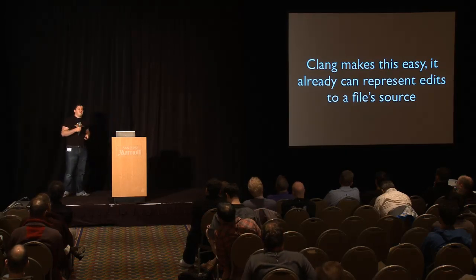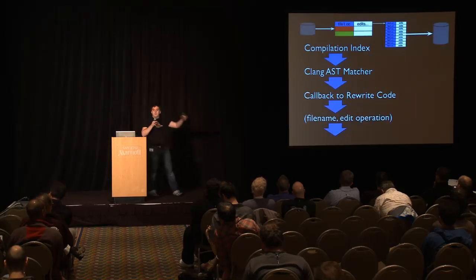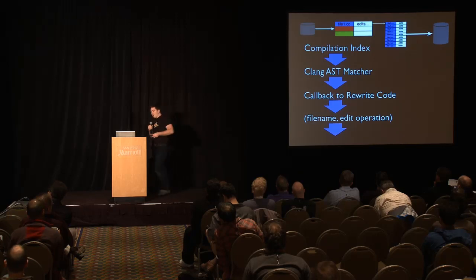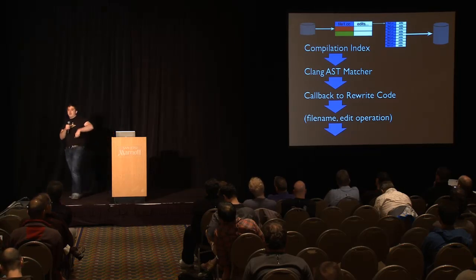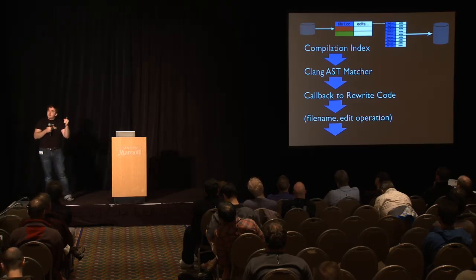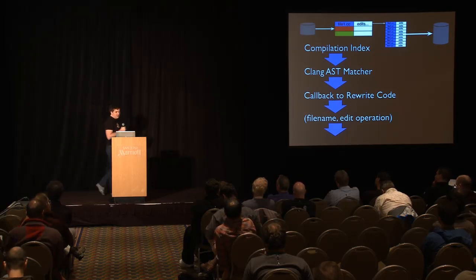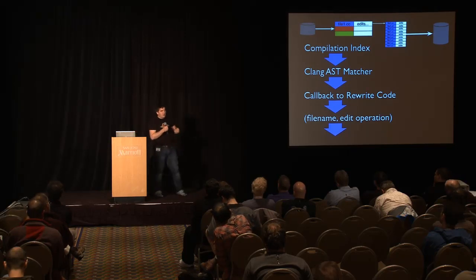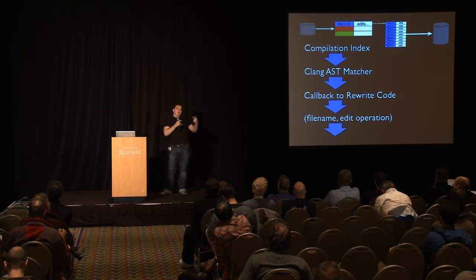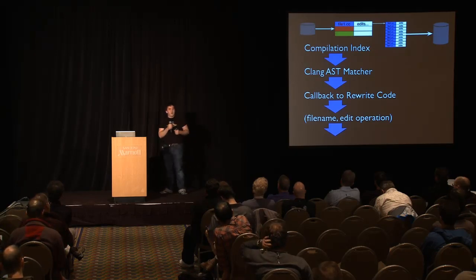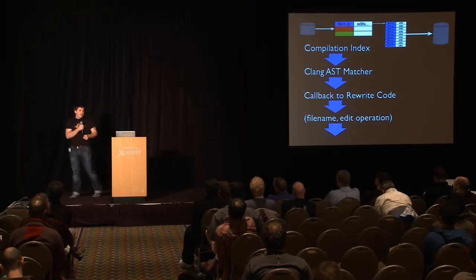So when we pull all of these pieces together, we get a pipeline that looks something like this. We start off with an index of our compilations, all of the compiles that are relevant. And we take this particular compile, we run it through this AST matcher library in order to isolate the interesting bits. We have a callback then that's registered for every single interesting piece of the AST to go in and do a source-to-source translation to rewrite a piece of it. But rather than applying that rewrite, because we're running in a very distributed system, we simply serialize it. We write out in one of those key value interesting pieces of data a file name that has a match in it and a particular edit that we would like to apply to that file name.